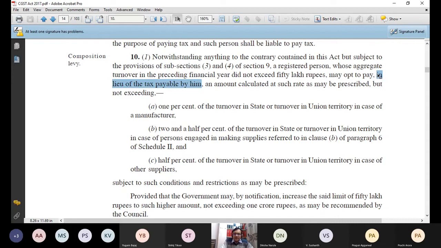So when you read this point, in lieu of the tax payable by him, what do you mean by this? Now under section 9, there are only 3 different situations: forward charge, reverse charge, electronic commerce operators. Reverse charge cases are excluded here, because in the second line it was mentioned that subject to the provisions of subsection 3 and 4 of section 9.